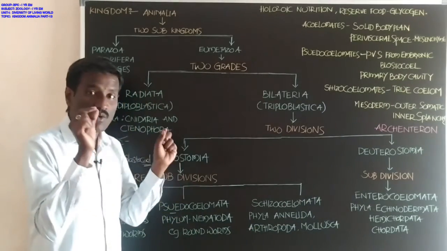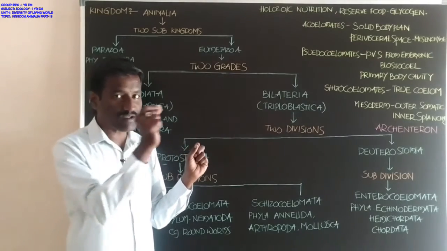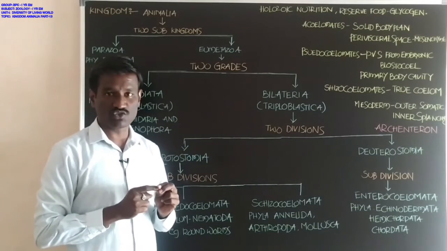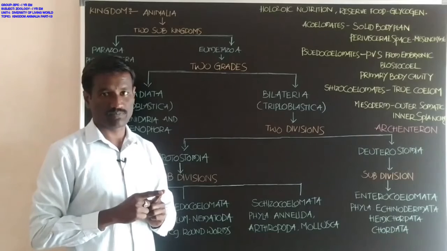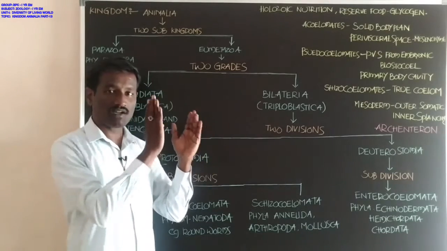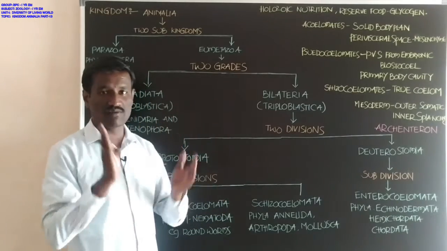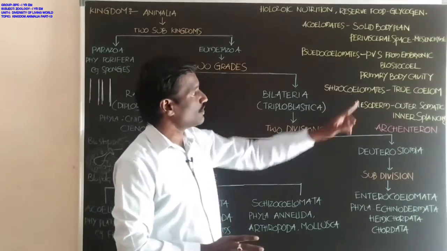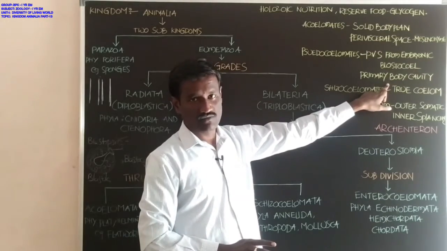In pseudocoelomates the perivisceral space appears, but it is only a part of the embryonic blastocoel. It is the remnant of the part of the embryonic blastocoel. It is not developed from the mesoderm. So it is not a true coelom. It is not a true secondary body cavity. So it is called primary body cavity.